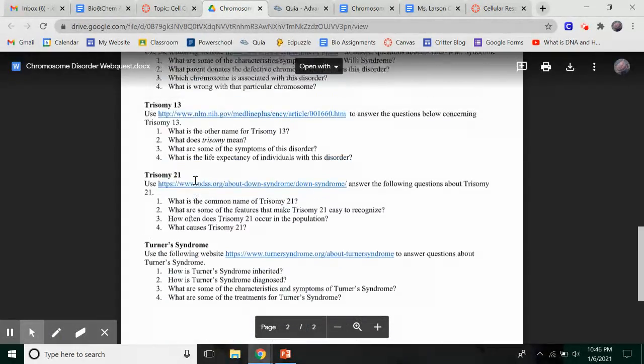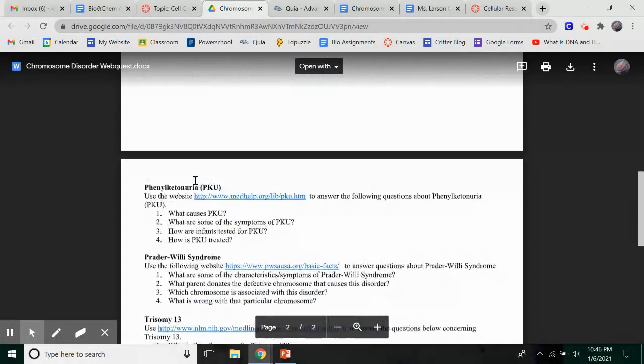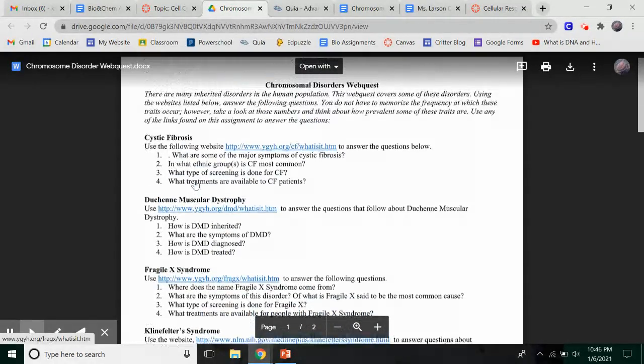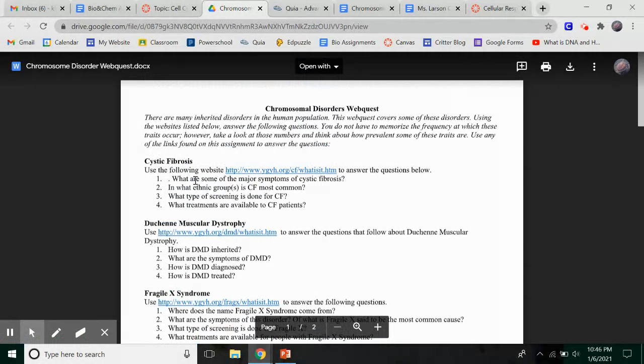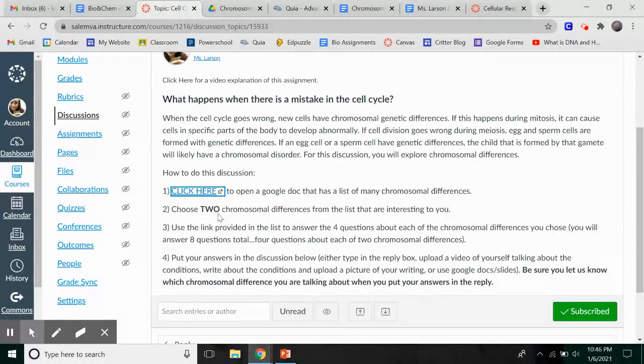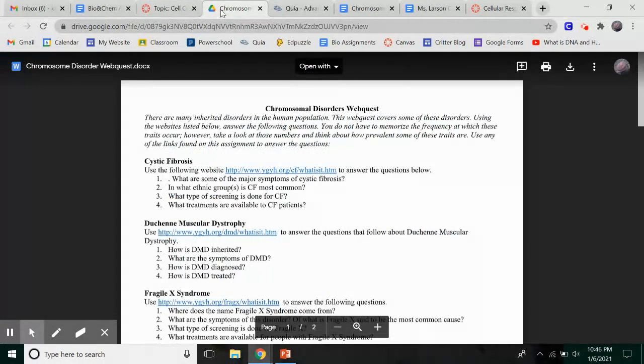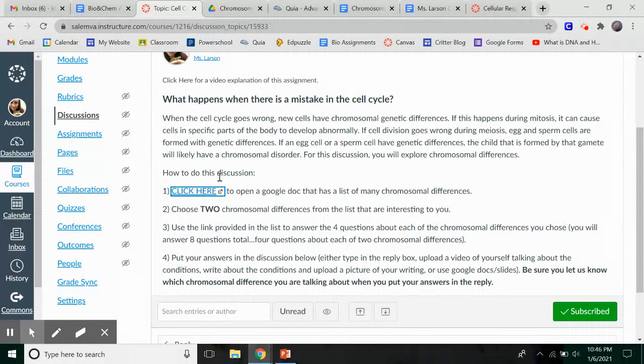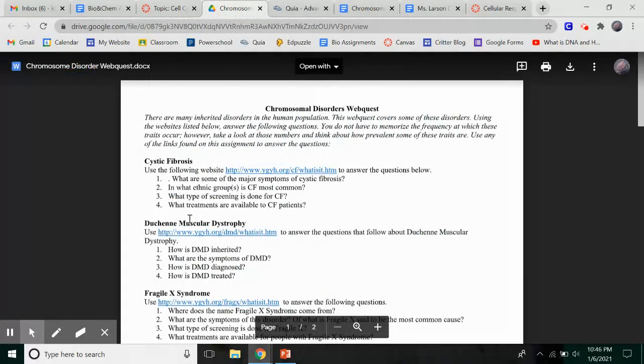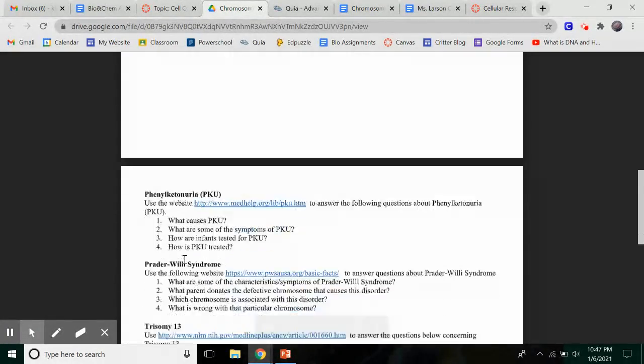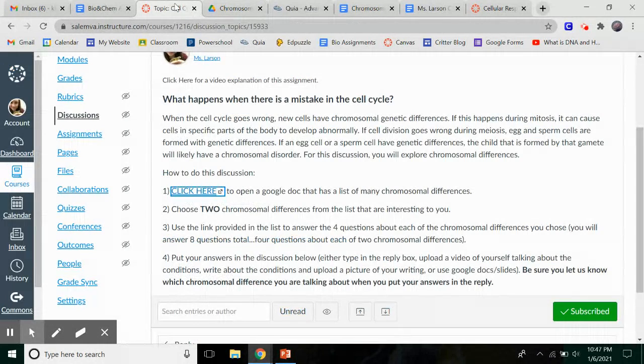With each of these, you will notice there are four different questions. Now, I am not going to have you do this entire worksheet, so don't worry, don't get scared. So, what you're going to do is choose two chromosomal differences from the sheet. So, not all of them, but just two of them. And you want to choose two that are interesting to you. So, probably don't just choose the first two on the list. Look through and choose the ones that seem interesting to you.